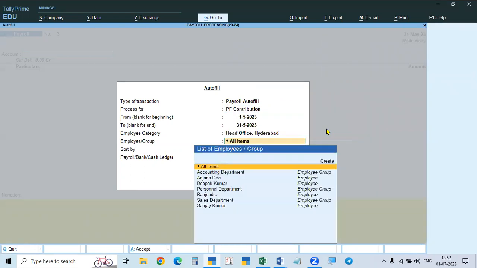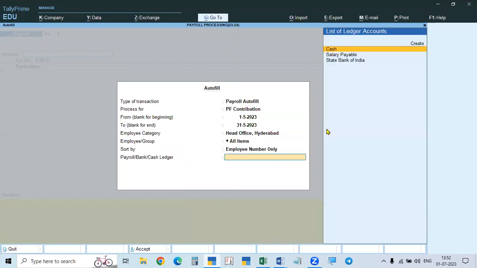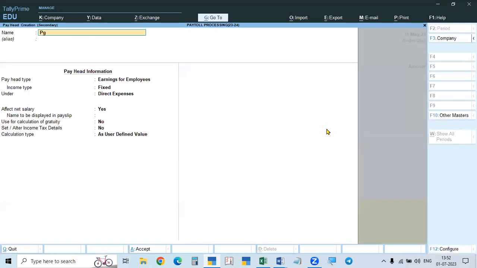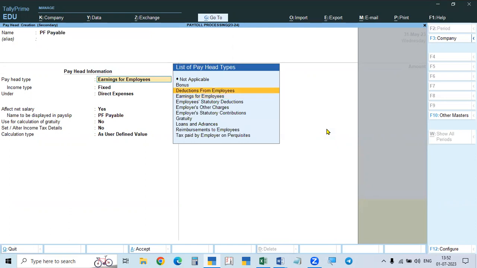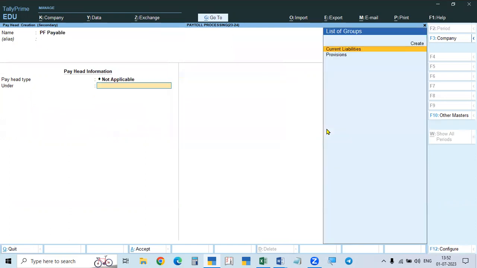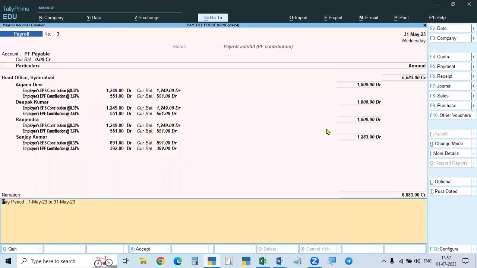Primary category, all employee names, and here you have to give the name as PF payable or PF contribution. You can take PF payable. PF payable is also like the salary payable, the same way. PF payable, not applicable, only current liability. So thus we have to create here.